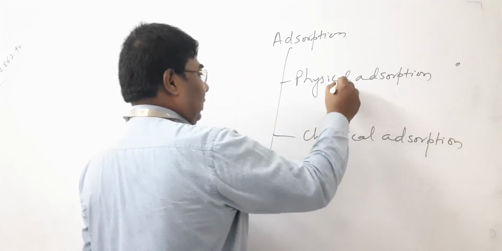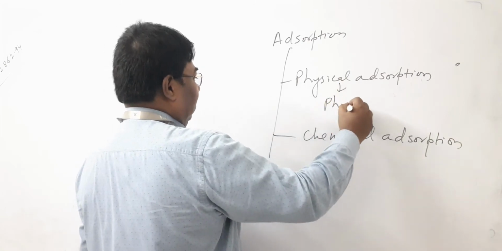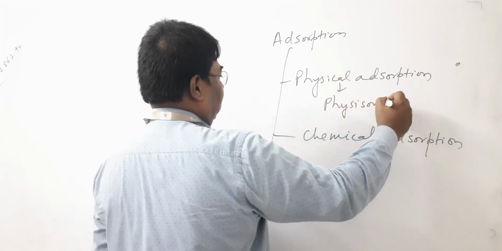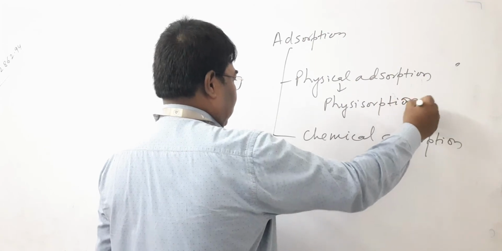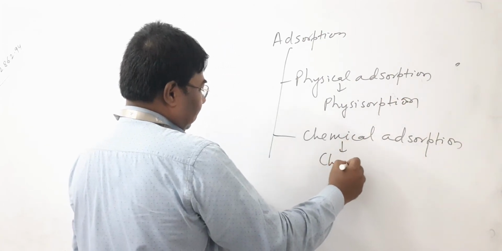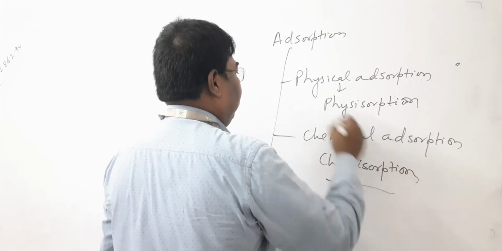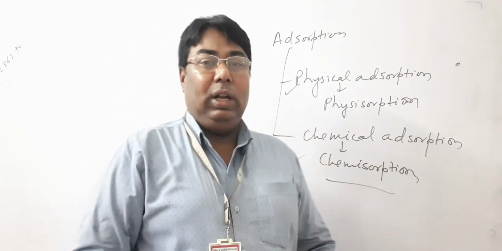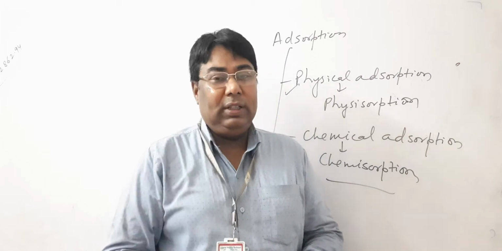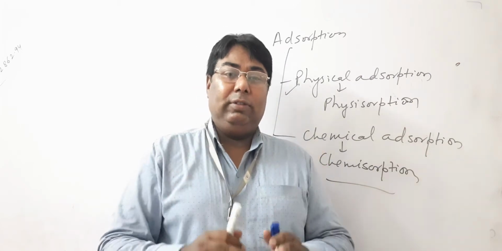Physical adsorption is also known as physisorption, and chemical adsorption is also known as chemisorption. In physical adsorption, molecules are held over the surface by weak van der Waals force.